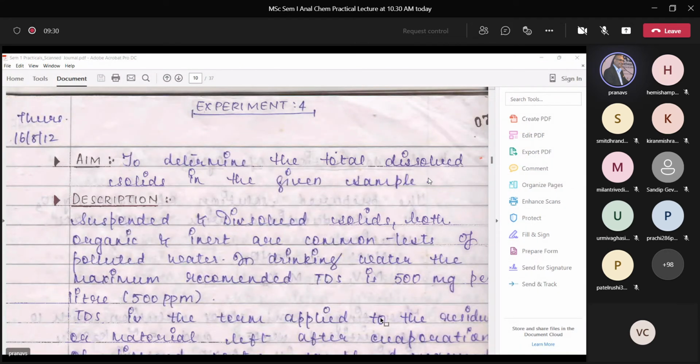If you are very critical in observation, when you do this titration, you will find your solution to be very slightly turbid. It will not be as clear as it was without addition of NaOH or KOH. So this will give you an indication that the entire magnesium has precipitated. The volume fixed is 4 ml of 4 normal, a few drops, which is enough to precipitate magnesium ions and not calcium ions.